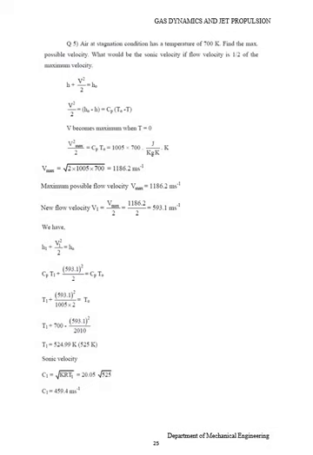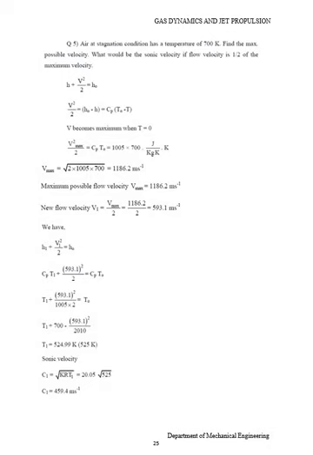Then T1 plus 593.1 square divided by 1005 into 2 is equal to T naught. Therefore T1 equals 700 minus 593.1 square divided by 2010. Finally T1 equals 524.99 Kelvin, approximately 525 Kelvin.